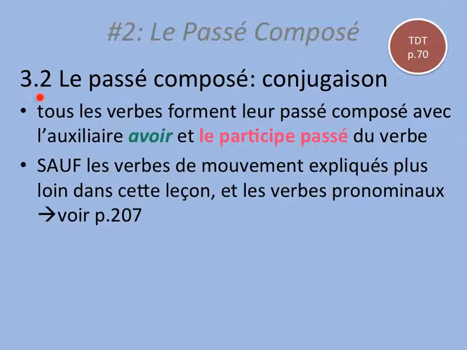So 3.2, le passé composé, conjugaison, conjugation of le passé composé. First, tous les verbes forment leur passé composé avec l'auxiliaire avoir et le participe passé du verbe. So all the verbs form their passé composé avec is with l'auxiliaire, the auxiliary avoir, et le participe passé and the past participle du verbe of the verb.